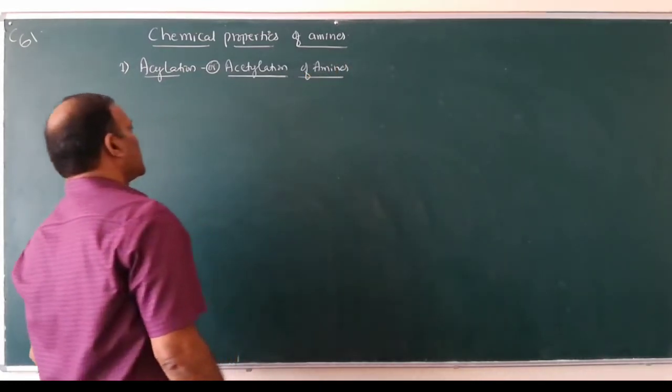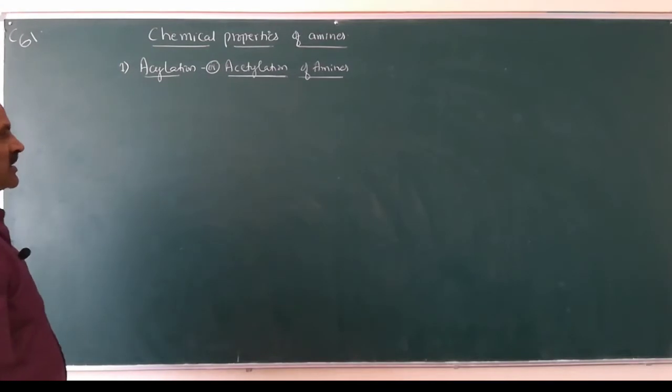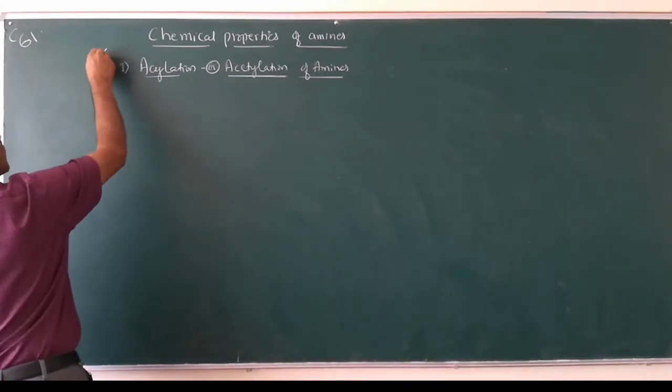So we will know what is acylation or acetylation. These are all very important reactions.